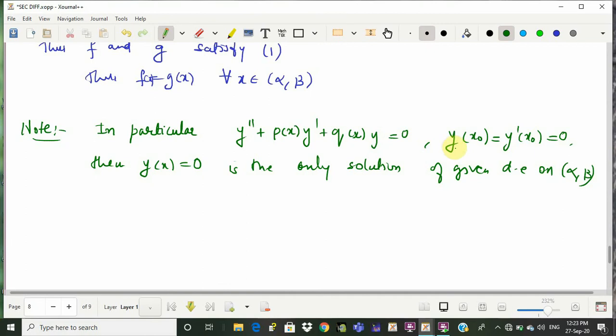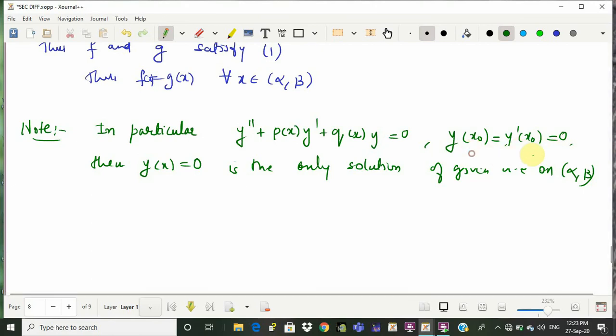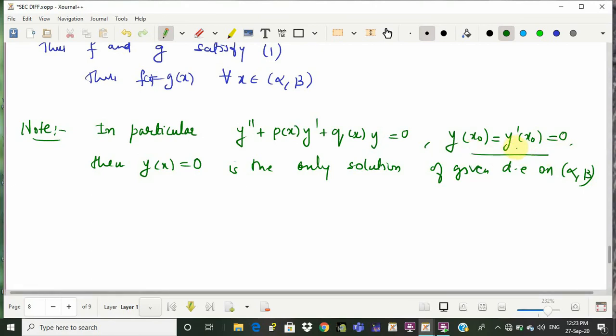So if at any arbitrary point in (alpha, beta) this y satisfies y(x0) = 0 and y'(x0) = 0, so on the right hand side we have 0 and it satisfies the value of the function at the point x0 and its derivative, then the only possibility for this homogeneous differential equation, we can make out that y = 0 is always a solution.